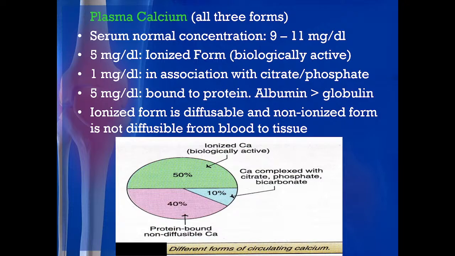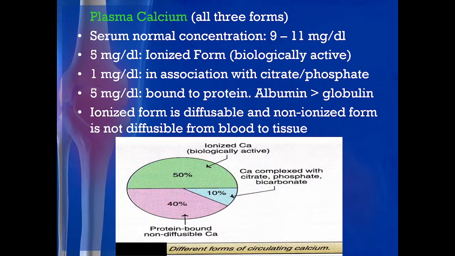So, the normal serum or plasma calcium level is 9 to 11 milligram per deciliter. You can see it is a very narrow window in which you have to maintain the serum or plasma calcium level, only 9 to 11.